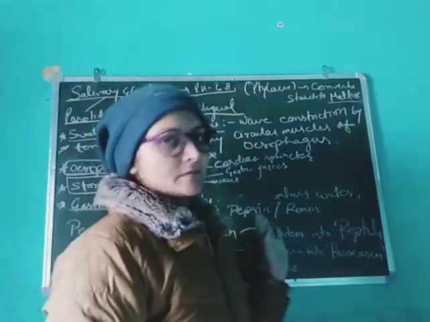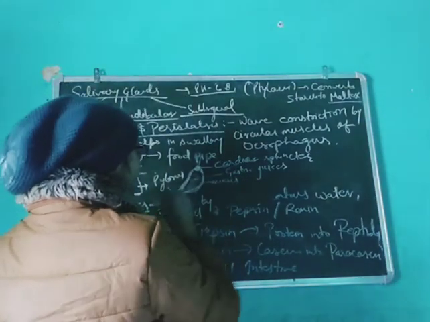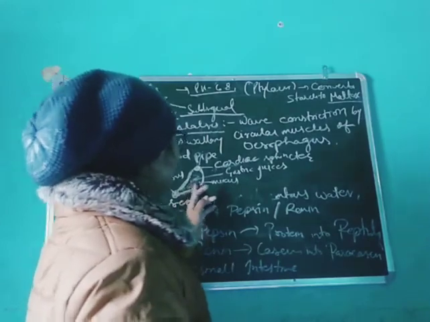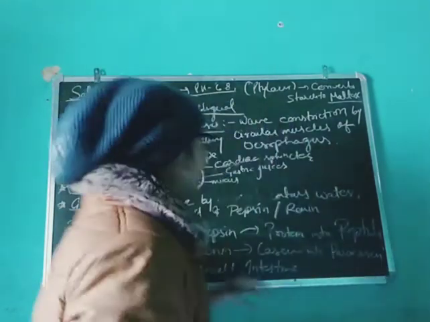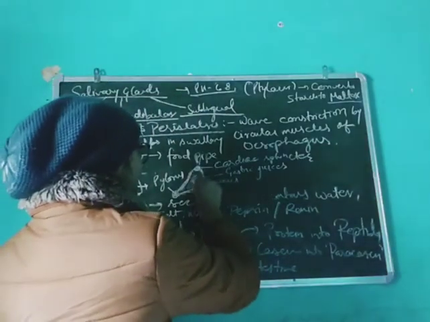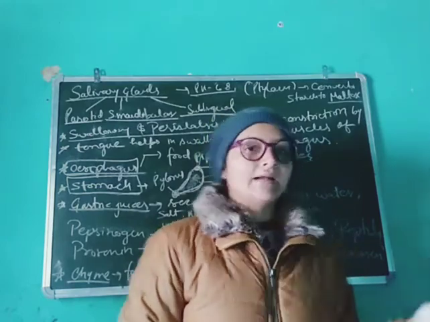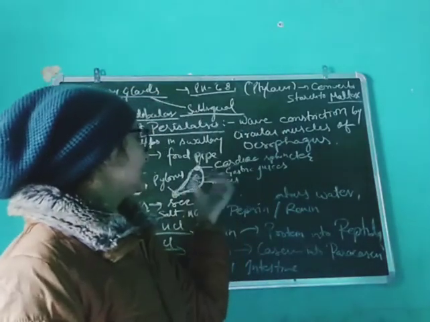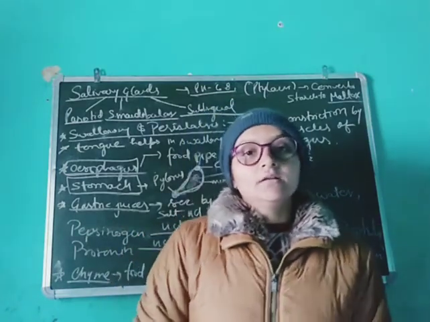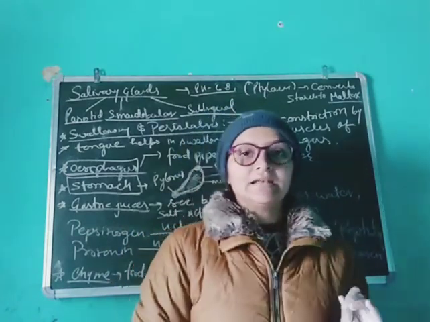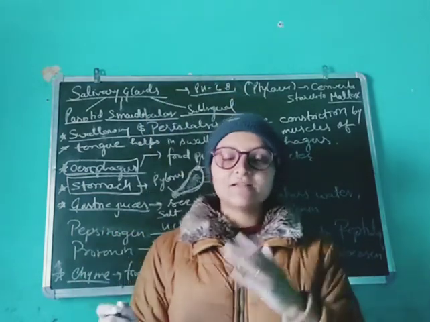Pylorus sphincter. The stomach contains a very thick layer of mucus, and this lining secretes many juices, gastric juices. These juices contain HCl, water, and mainly it releases HCl, hydrochloric acid. Hydrochloric acid helps in digestion. It mainly acts on proteins. It breaks down the proteins into a simpler form.